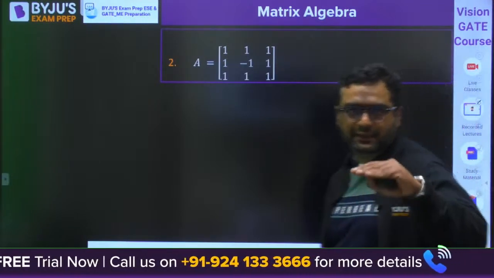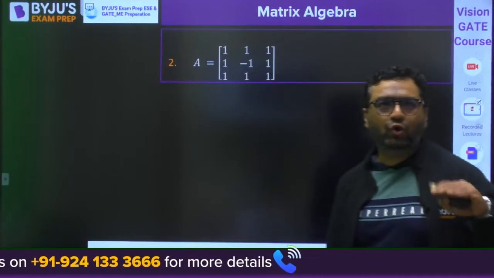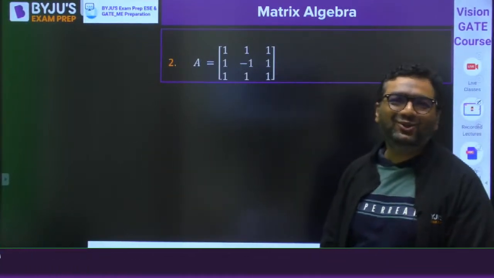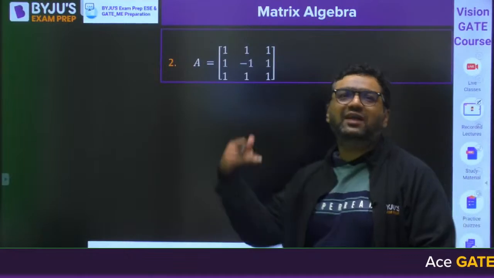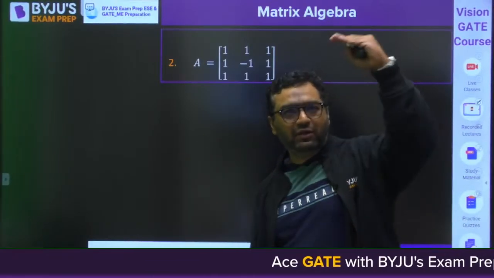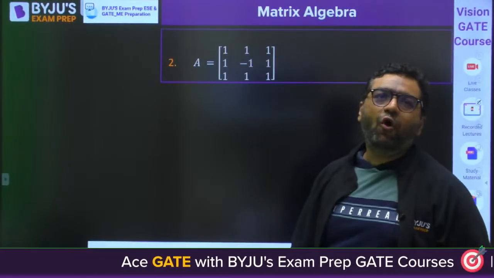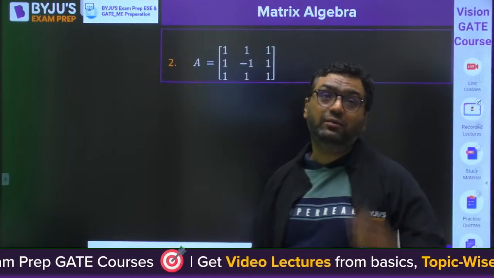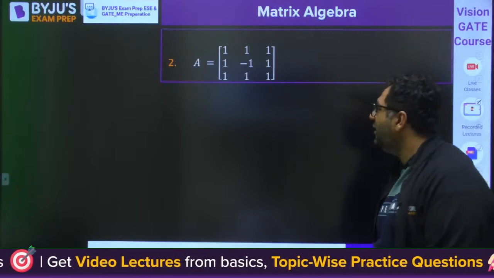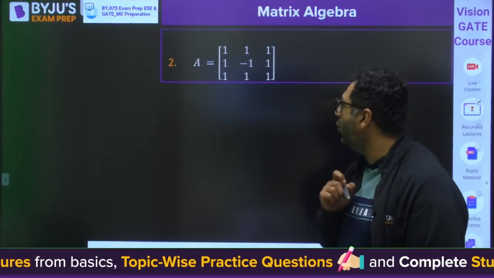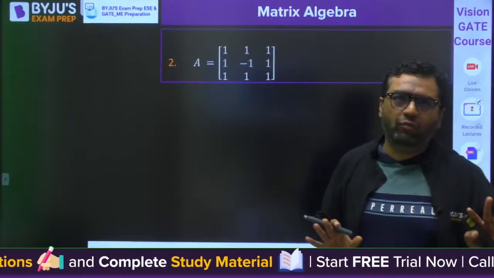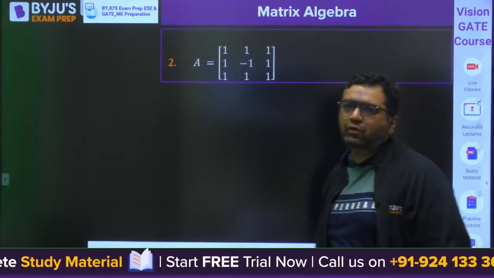Then, my dear, we are moving to this question. Now I will increase the level of the question. As you know, in these sessions we start from zero and become a hero. You have seen in probability also, we started from a very easy level and went through the most difficult questions of probability, where we saw conditional probability, Bayes theorem, all the cases. So, my dear, if you have this matrix, first of all, this matrix is not in row echelon form. So I would convert it into row echelon form.